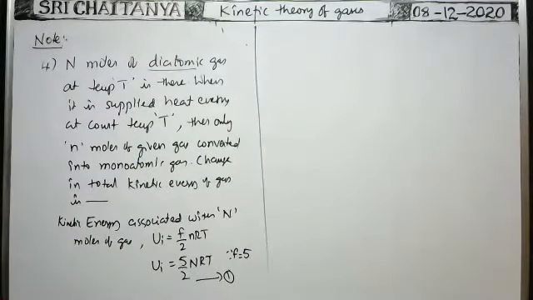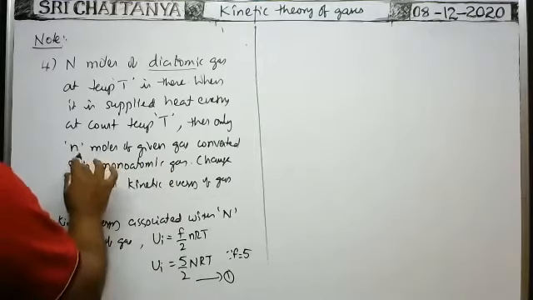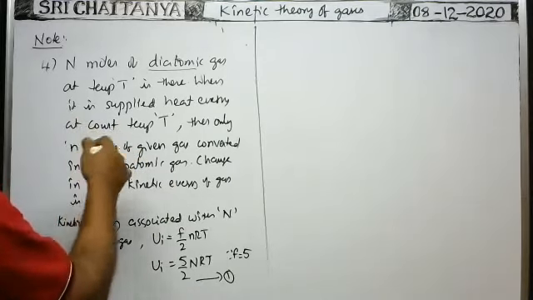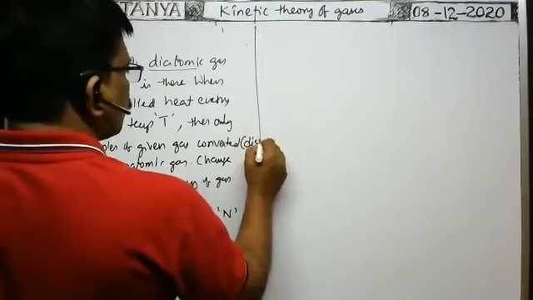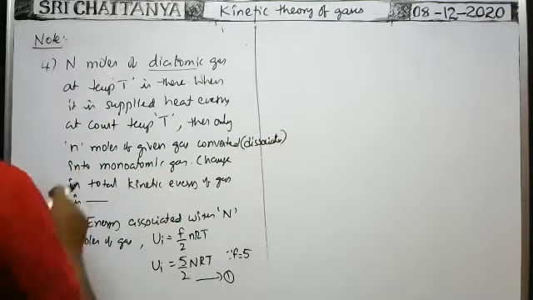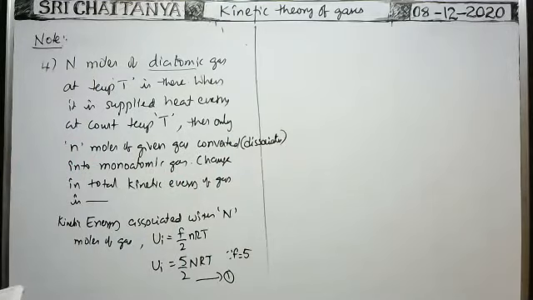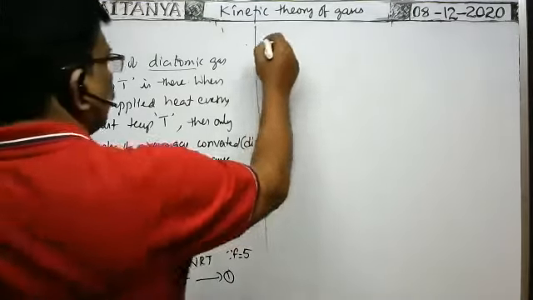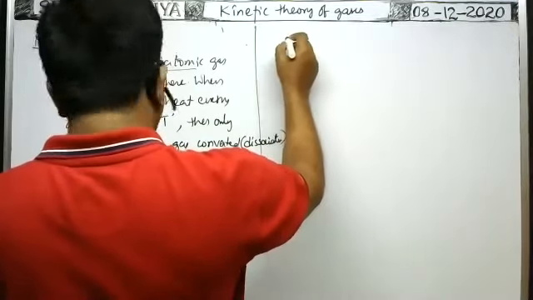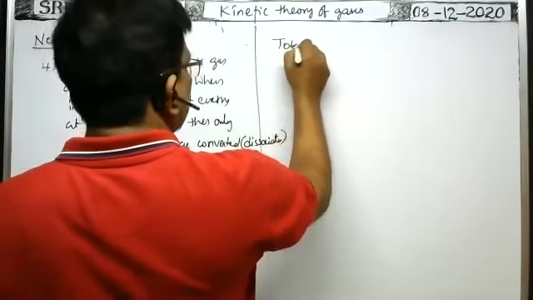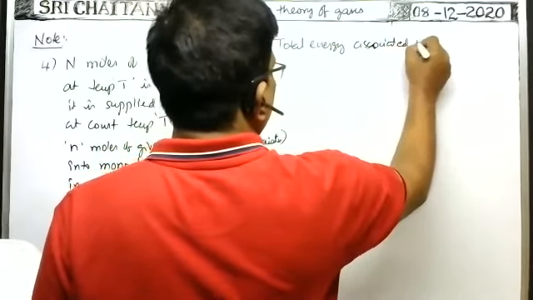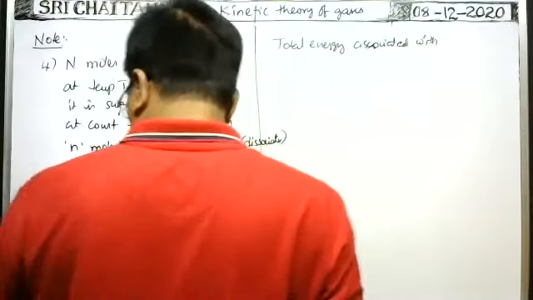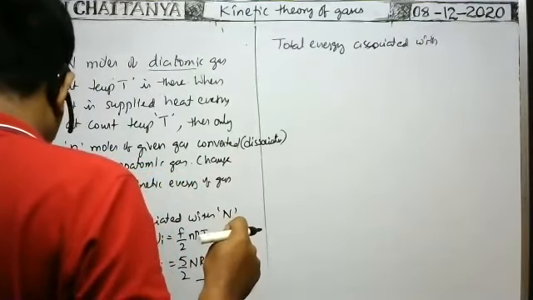Now, when some heat energy is supplied, small n moles of the given gas dissociate, that is, convert or split into monoatomic gas. Then the change in total energy: the total energy when small n moles of the diatomic gas are converted into monoatomic gas is equal to the total energy associated with the gas.